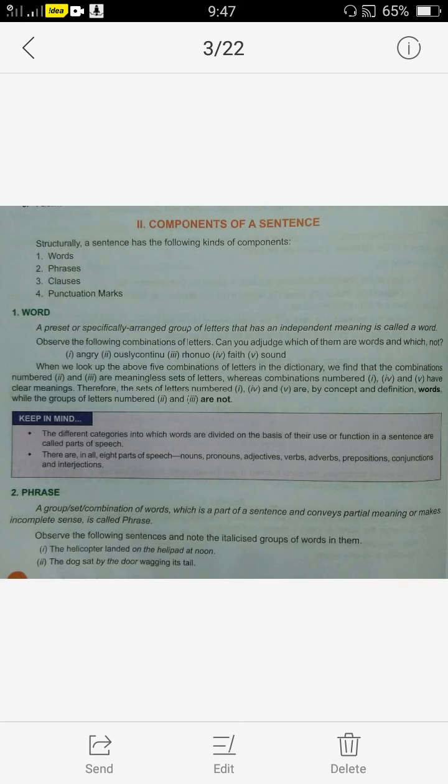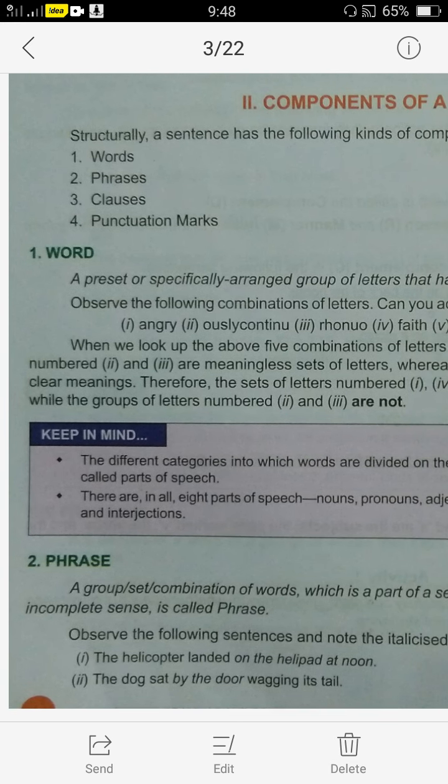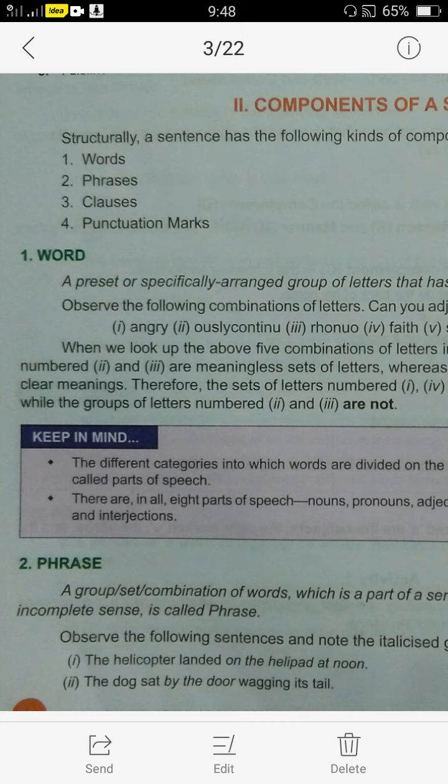Earlier we started the grammar part, and I was discussing the first topic, sentences. Today I am going to discuss with you the components of a sentence. Components means the parts of a sentence. So usually a sentence has these components. What? Words, phrases, clauses and punctuation marks. A sentence has words, phrases, clauses and punctuation marks.